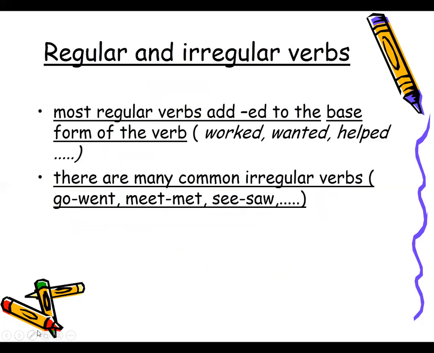Okay, now regular and irregular verbs. Most regular verbs add ed to the base form of the verb. Basically, when we are changing the simple verb form, the first verb form, to the second, or making it a past tense, there are two types of verbs: regular verbs and irregular. Regulars are the ones for which we can simply add ed to the main verb and it will become the past tense, right? But there are many common irregular verbs. For example, go, went, meet, met, see, saw.